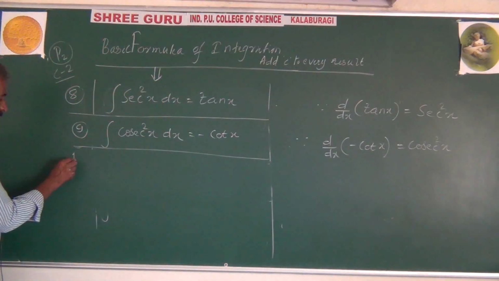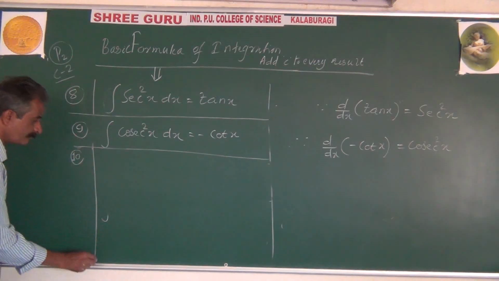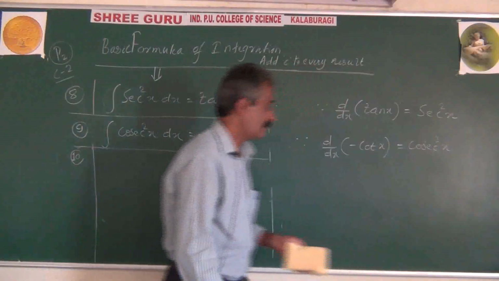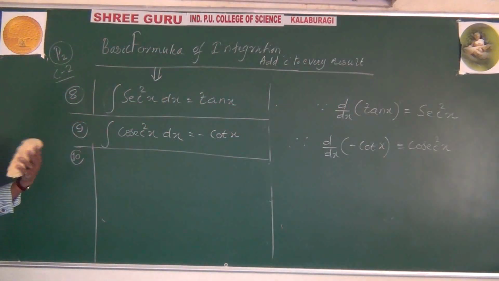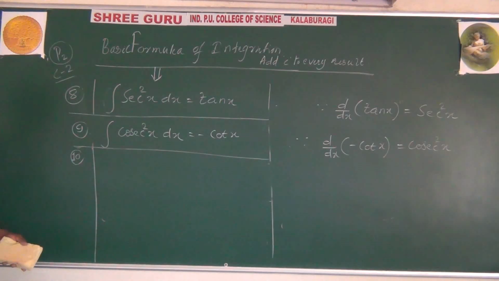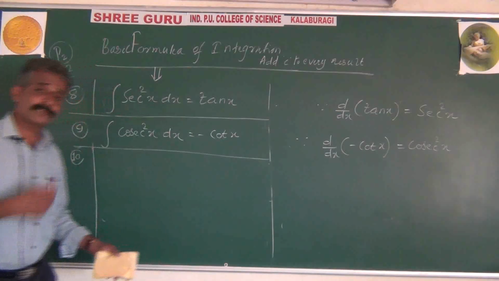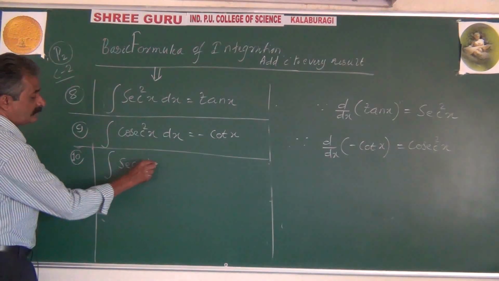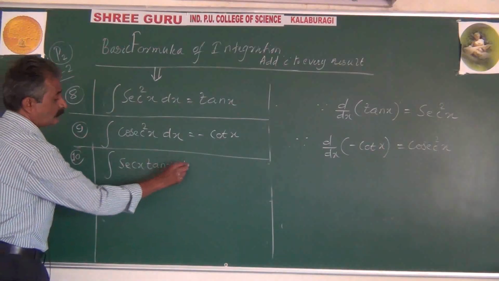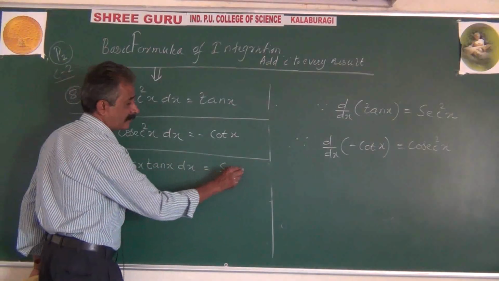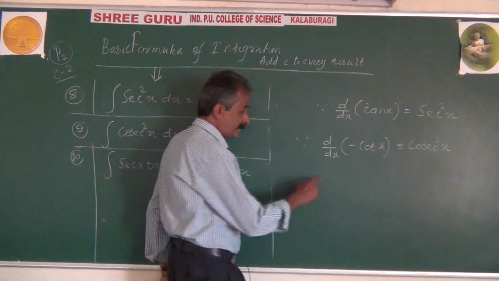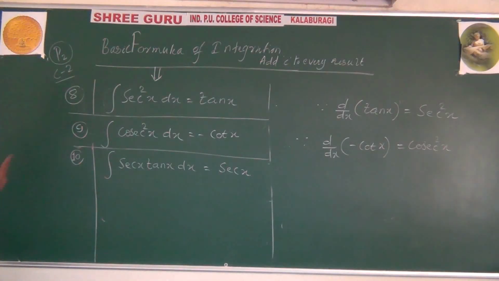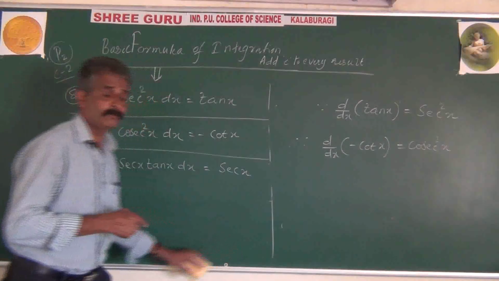Formula number 10. Again, recall. You must recall the formulas of differentiation, that's all. What's the differentiation of sec x? Sec x tan x. Now, reversely, the integration of sec x tan x will obviously be equal to sec x. Reason: I hope you can easily manage yourself, since the differentiation of sec x is sec x tan x, the reverse integration of sec x tan x will be equal to sec x.